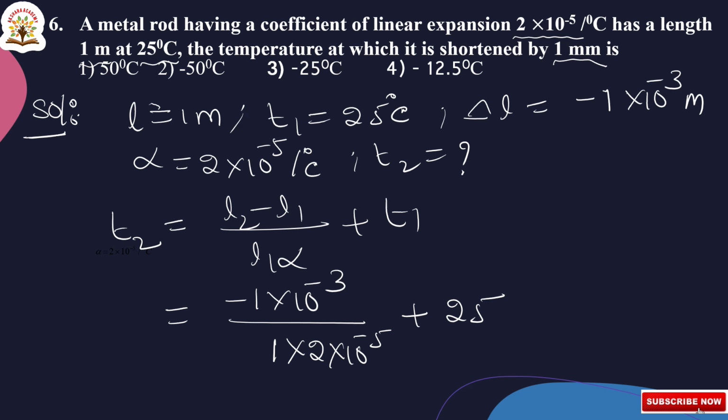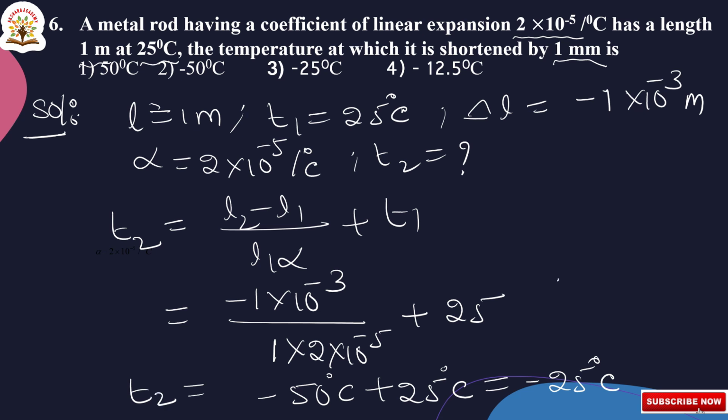Here minus 1 by 2 is minus half, so it becomes minus 50 degree centigrade plus 25 degree centigrade. Minus 50 plus 25 becomes minus 25 degree centigrade. Therefore the final temperature T2 is equal to minus 25 degree centigrade.